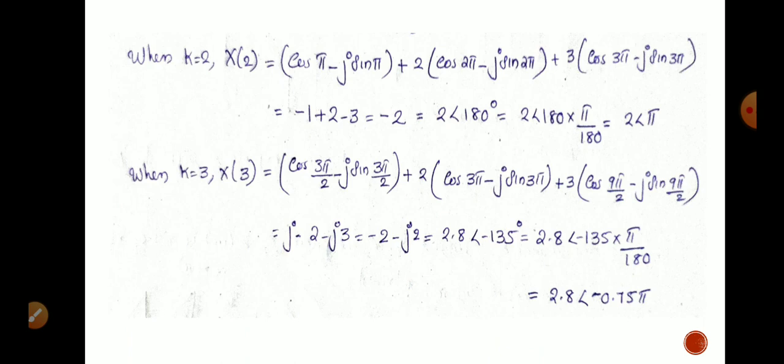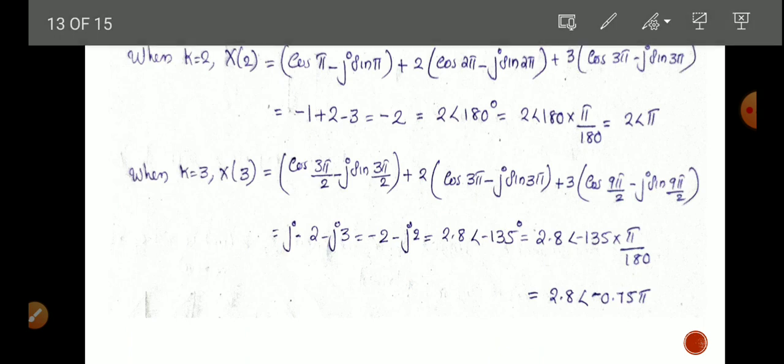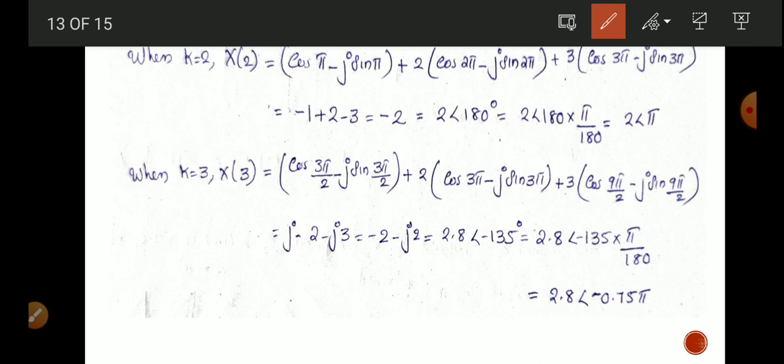When k equal to 3, x of 3 equal to cos 3 pi by 2 minus j sin 3 pi by 2 plus 2 cos 3 pi minus j sin 3 pi plus 3 into cos 9 pi by 2 minus j sin 9 pi by 2. When substituting the values, we get minus 2 minus j2. The magnitude of this equal to 2.8 and the angle is minus 135 degree.